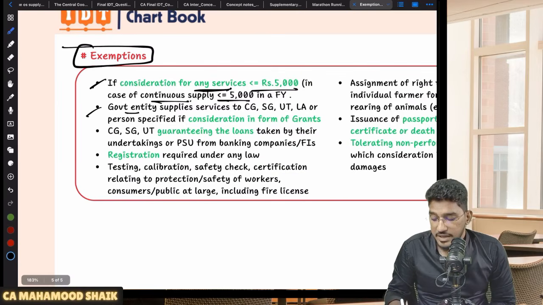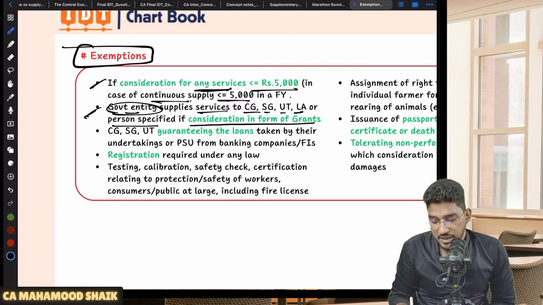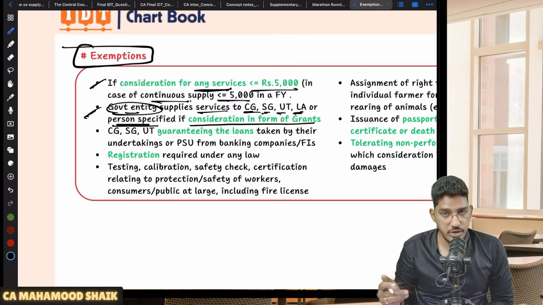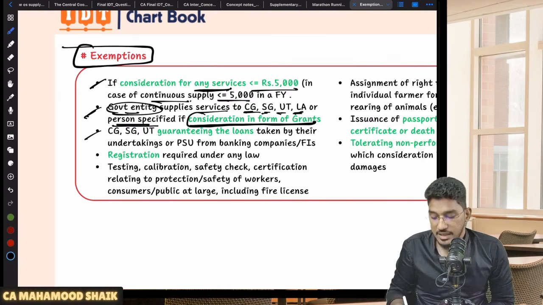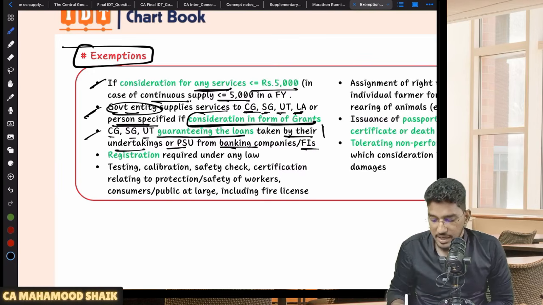Next, a government entity supplies services to central government, state government, union territory, local authority, or a person specified, if the consideration is in the form of grants. So some specific exemptions they are saying. If the government entity is a supplier of service, and the recipient is central government, state government, union territory, local authority, or anybody identified by them, where they are getting the consideration in the form of grants, exempt. Then central government, state government, union territory, if it is providing services by way of guaranteeing loans, that is, providing a guarantee to loans taken by their undertakings or PSUs from banking companies or financial institutions, exempt. Exempt.